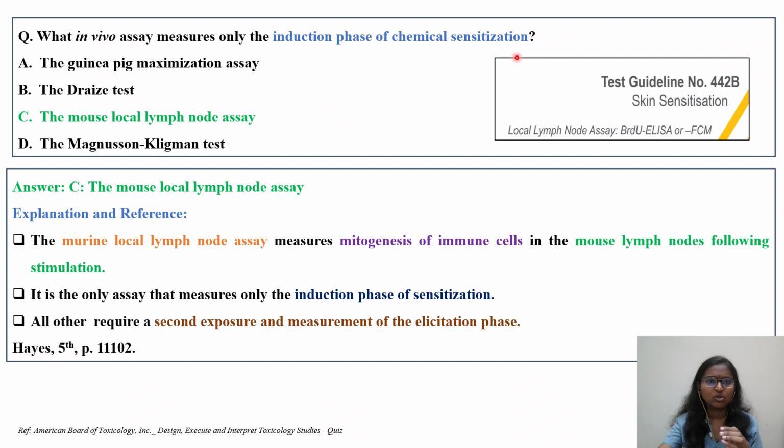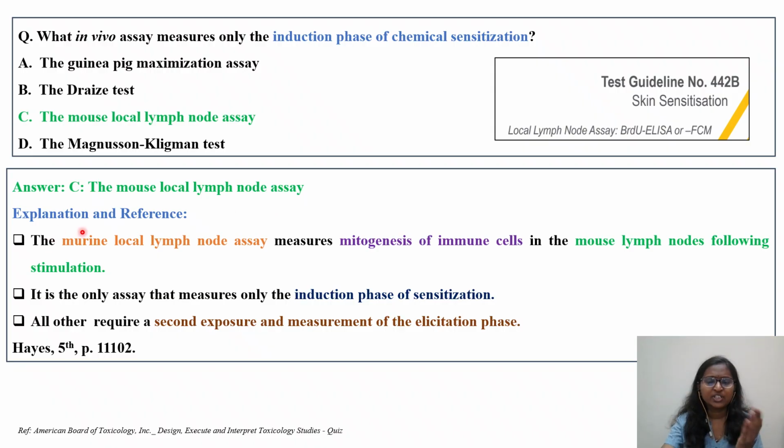So let's see what options we have. Option one is the guinea pig maximization assay. Option two is Draize's test, which is more related to eye irritation and skin irritation. The third option is the mouse local lymph node assay, nothing but the LLNA. And the fourth option is the Magnusson Kligman test. The right answer, in green text, is option C, the mouse local lymph node assay.